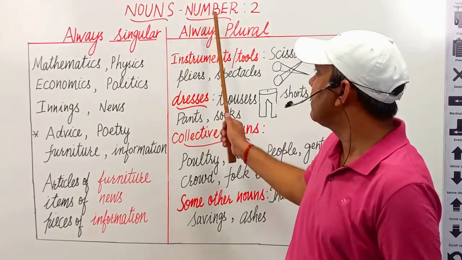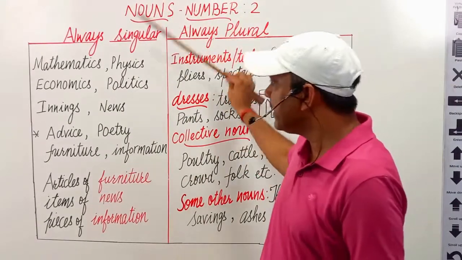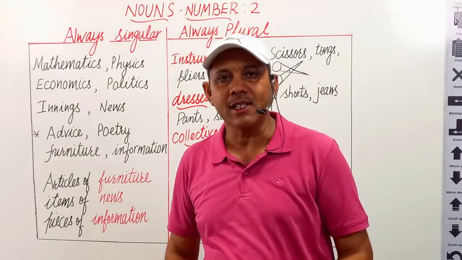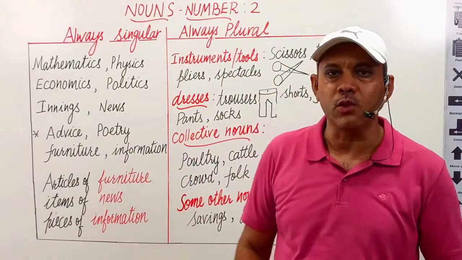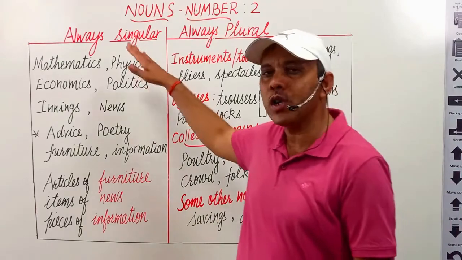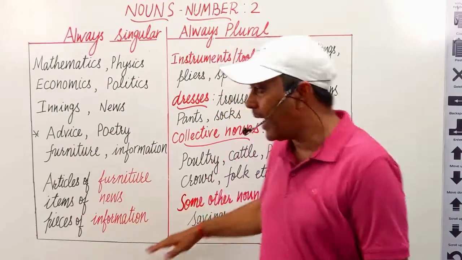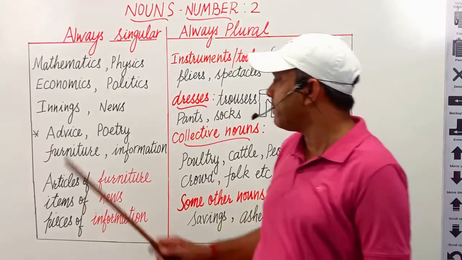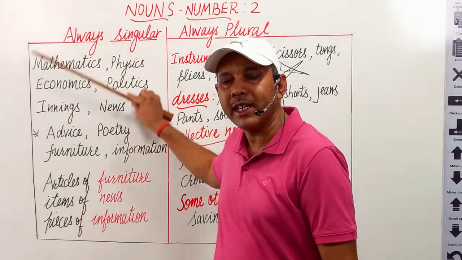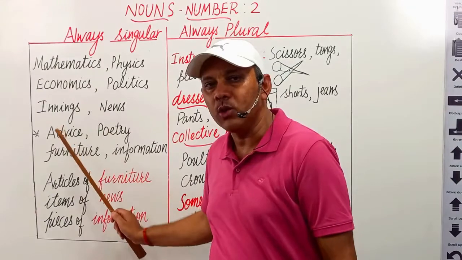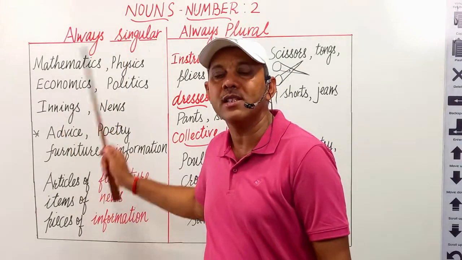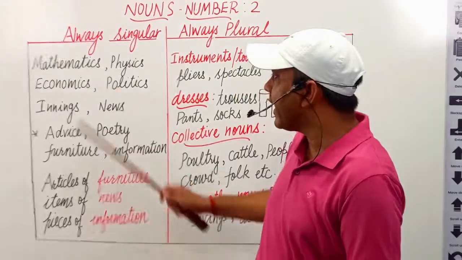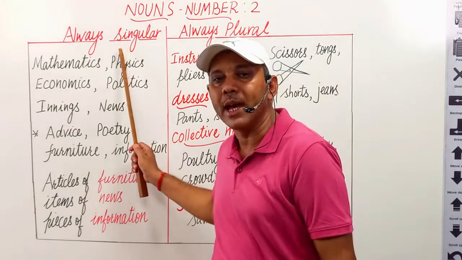In this part, we shall discuss some specific nouns which are always used singular and which are always used plural. First of all, we are taking the topic certain nouns used always singular. They take singular verb with them.